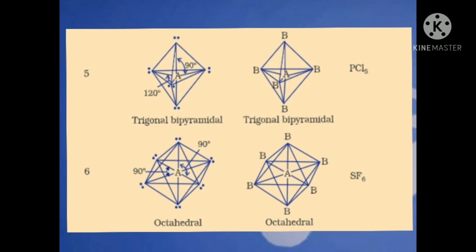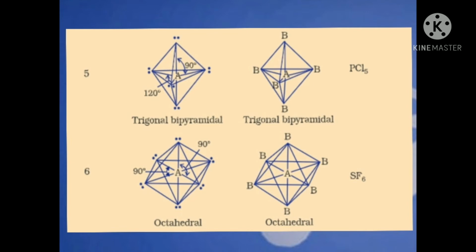Trigonal bipyramidal. In this type of geometry, 5 electron pairs are present and no lone pair is there. The electron pairs are arranged in such a way that the angle between atoms at equatorial positions is 120 degrees, and the angle between atoms which are at axial positions is 90 degrees with its neighboring equatorial atom. Such type of geometry is called trigonal bipyramidal. An example of this type of geometry is PCl5.